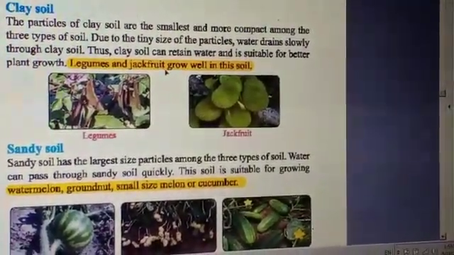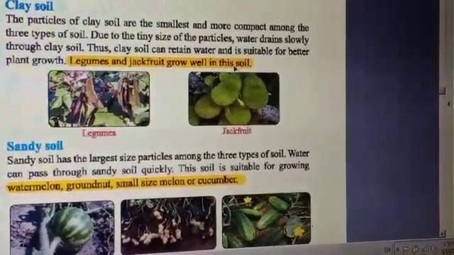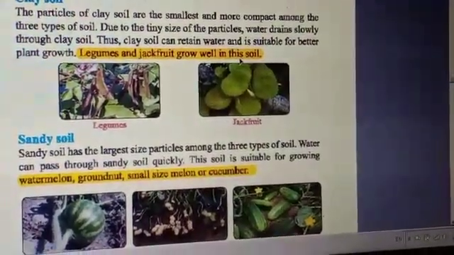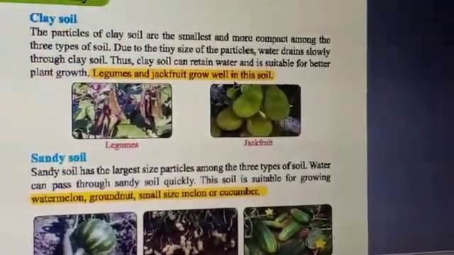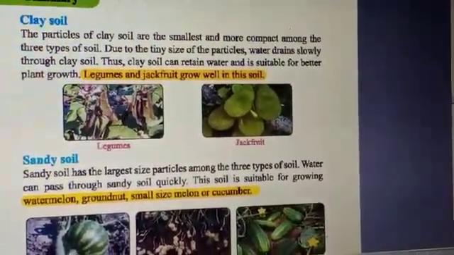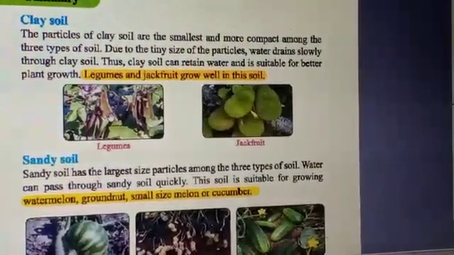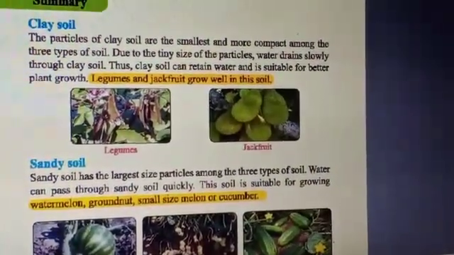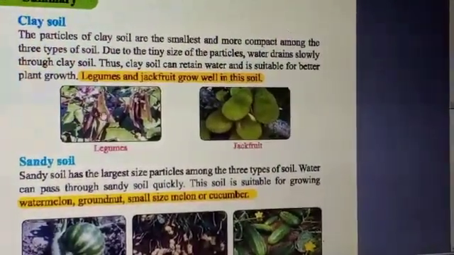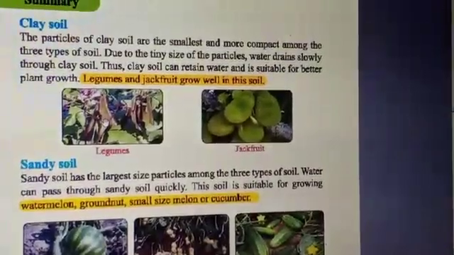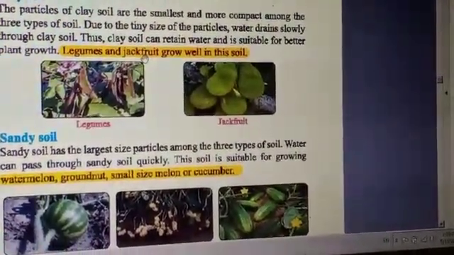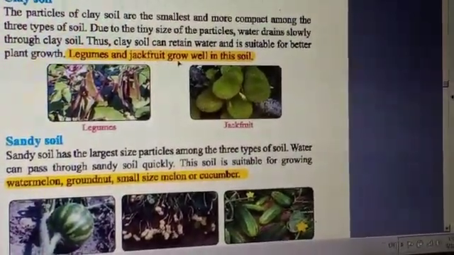Legumes and jackfruit grow well in this soil. I have highlighted this sentence that these crops, legumes and jackfruit, grow well in this soil. Do you know what is legumes? Look into this picture. Do you know this plant, this vegetable? This is beans. So, bean vegetables are known as legumes. Beans, peas, long-yard beans, these are legumes. And jackfruit, we all know, our national fruit. They grow well in clay soil.